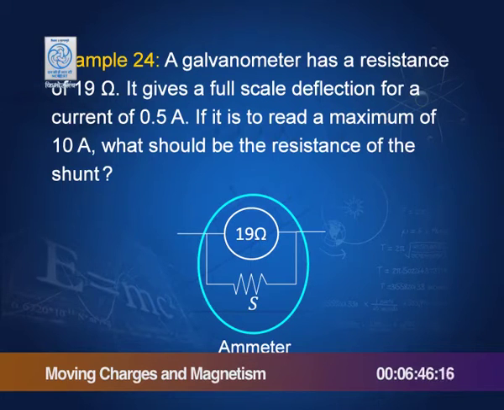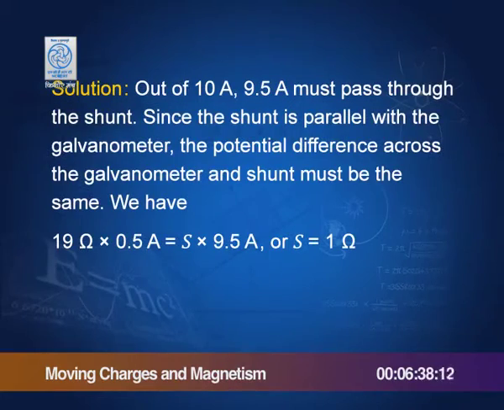So, we have a galvanometer resistance of 19 ohm. We want to convert this into an ammeter, so that the ammeter can read 10 amperes of current. The full scale current in the galvanometer is 0.5 amperes. So, it is obvious that 9.5 amperes should go through the shunt, and since they are parallel, the potential difference across these two must be equal.